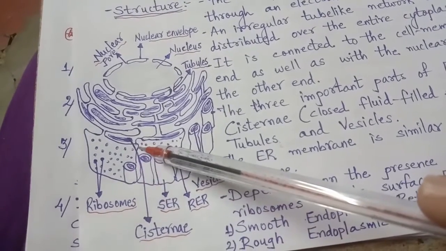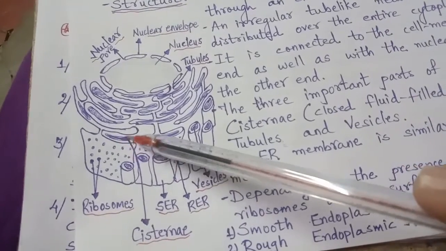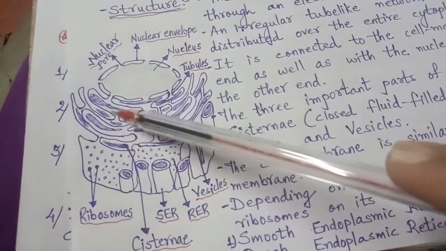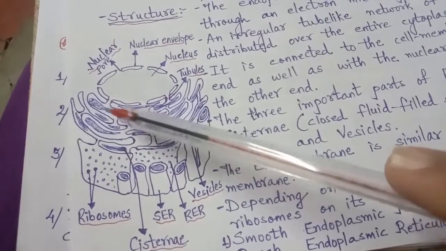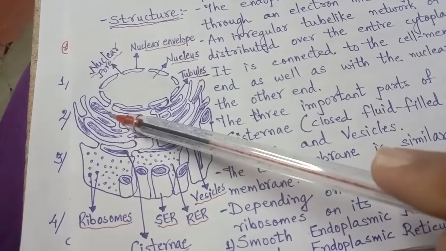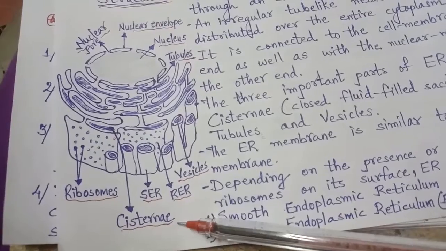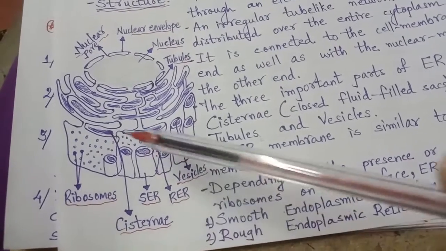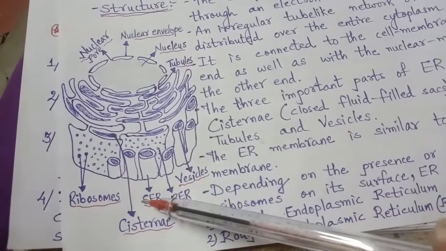In this rough endoplasmic reticulum, you see a shaded portion. These are fluid or liquid filled sacs, sacs meaning like a bag, which are called cisternae. Cisternae are closed bags filled with fluid, so I have shown them in shaded form.